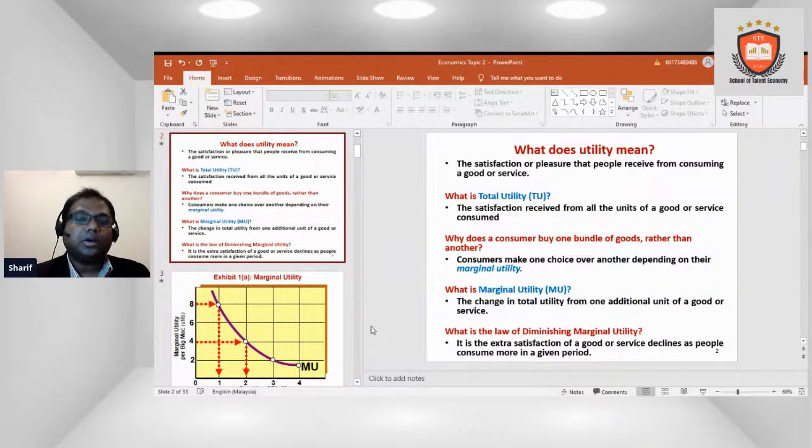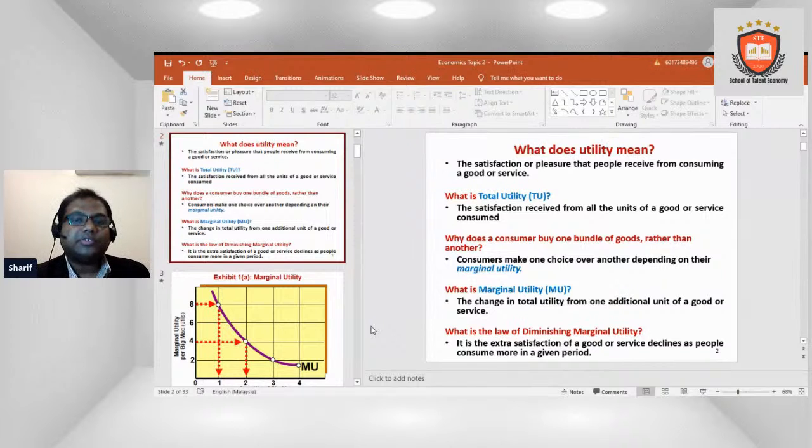Let's say we take one plate of rice and vegetables and fish, and we take salads and fruits. What we take as our food is called consumer goods. And on the other hand, the change from each additional unit is called the marginal utility.